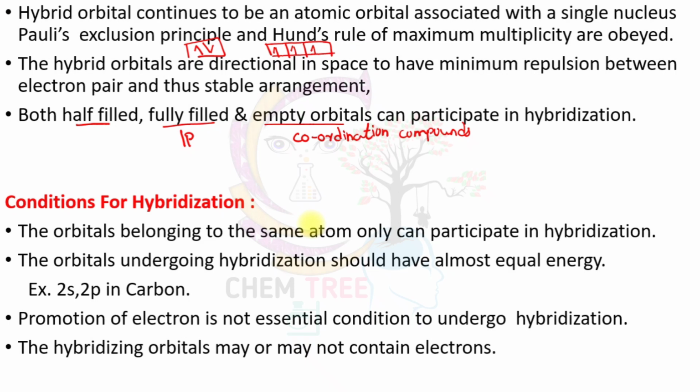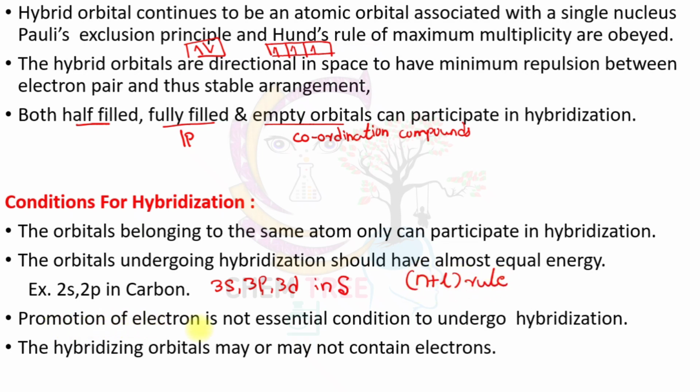Conditions for hybridization: the orbitals belonging to the same atom only can participate in hybridization. Orbitals undergoing hybridization should have almost equal energy. For example, 2s and 2p orbitals in carbon, or you can take the 3s, 3p, 3d orbitals of sulfur. The energy of an orbital can be calculated using the n plus l rule.